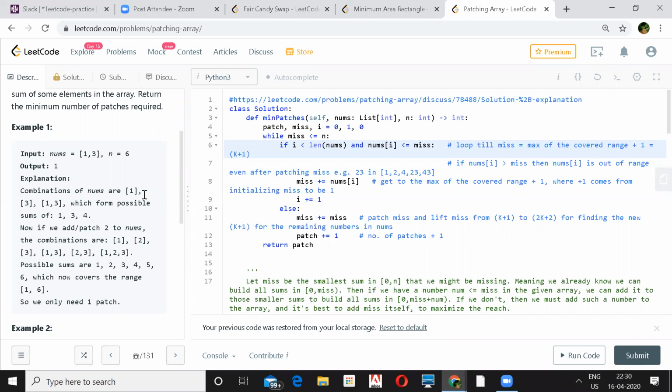Yeah, you have to take the ones which are in the array, but if they are not, like in the second example, when you have 1, 5, and 10, you still have to take 2 and 4 both, right? So whatever is lesser than 5, you still have to take. Till you reach 5, you have to take all the numbers. Only 3 you cannot take, right? Yeah.